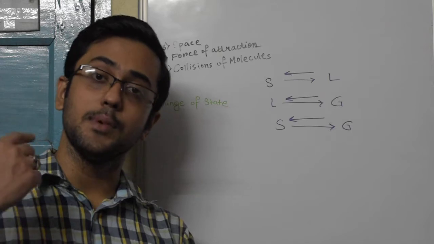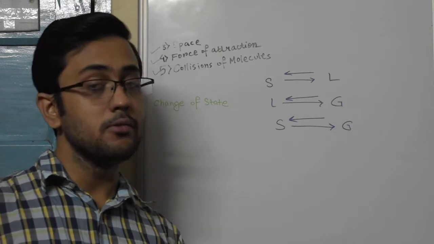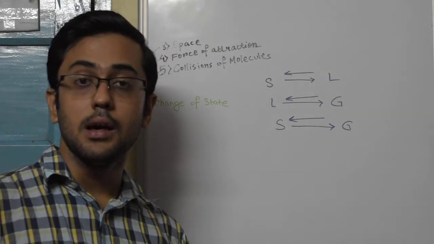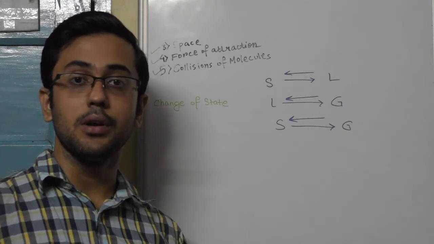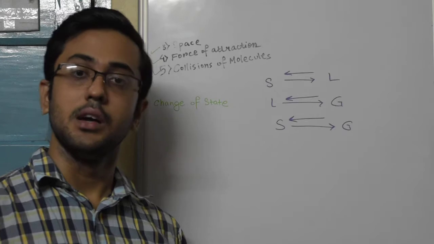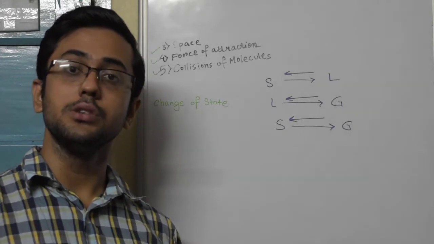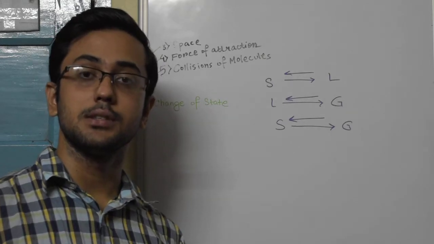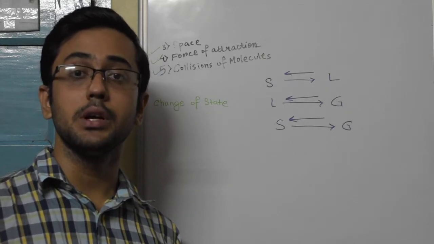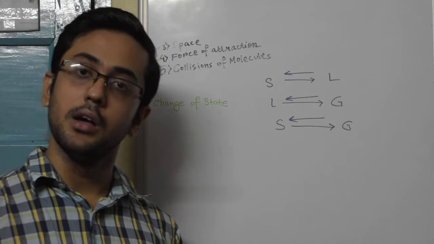It can either happen at the boiling point, in which case I would say that it is boiling, or it can happen at any other temperature lower than the boiling point, in which case we call it evaporation. So evaporation is also conversion of a substance in its liquid state to its gaseous state, but since this happens at a temperature other than the boiling point, we call it evaporation.